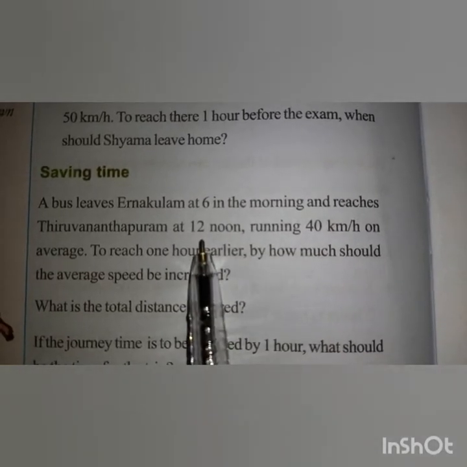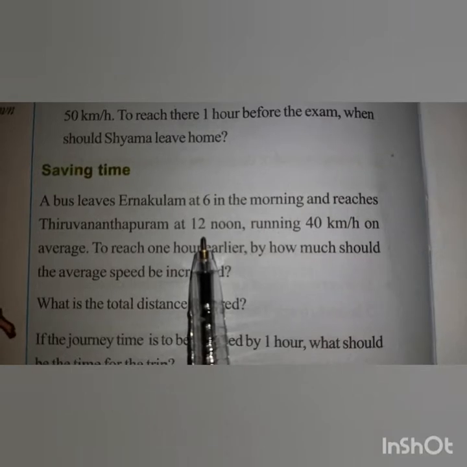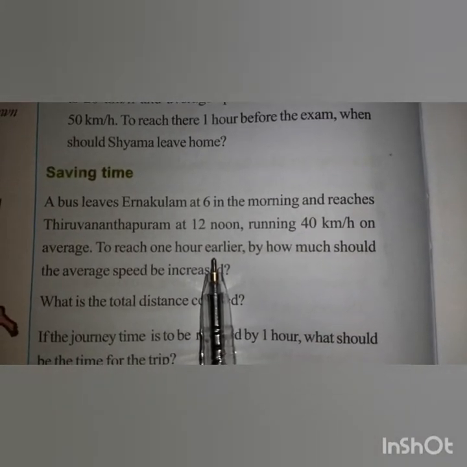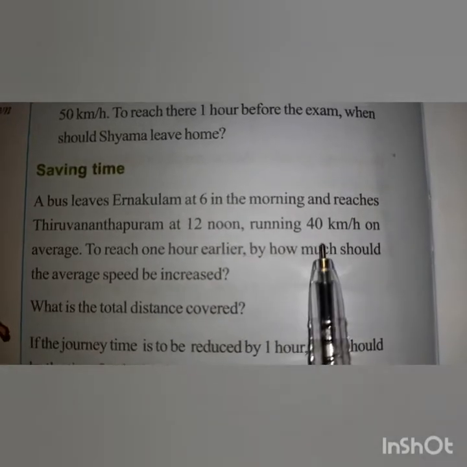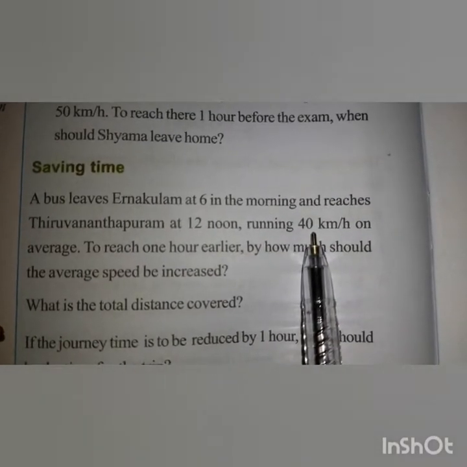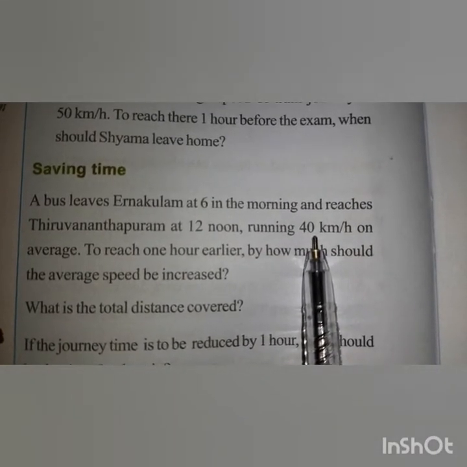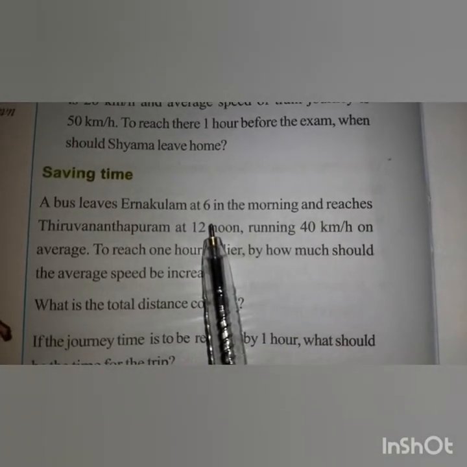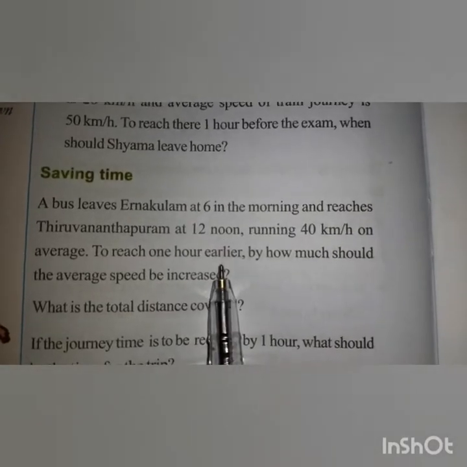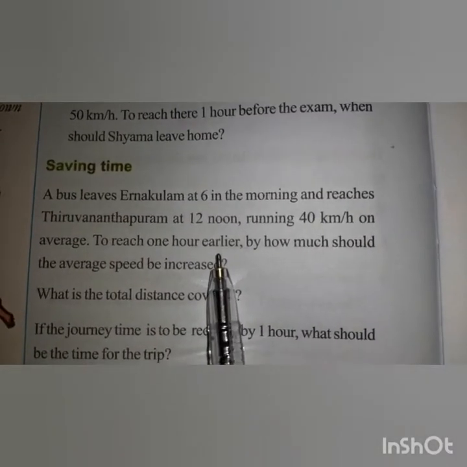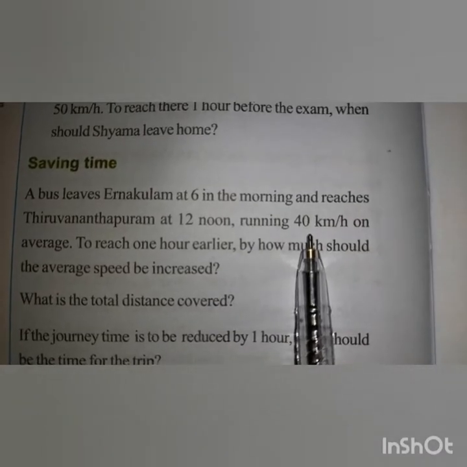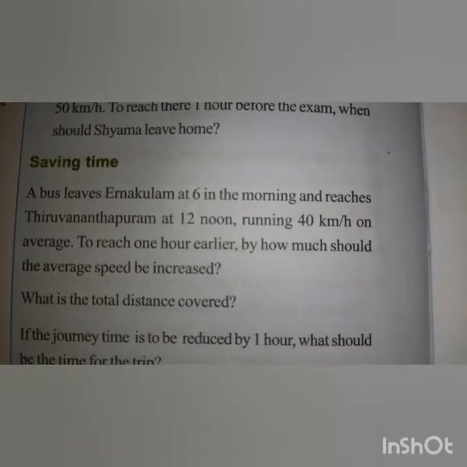Before 12 noon he has to reach there, so 1 hour earlier. So how much speed do they have to increase? If he increases speed, the time is reduced. So we have to increase the speed from 40. How much speed do we have to increase?